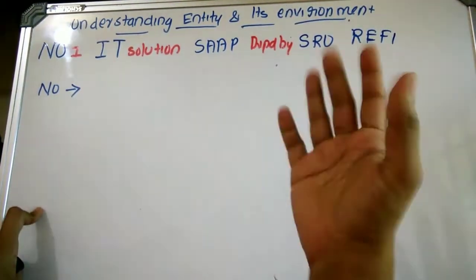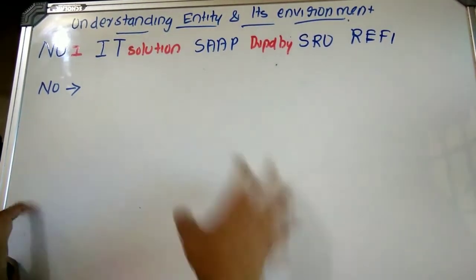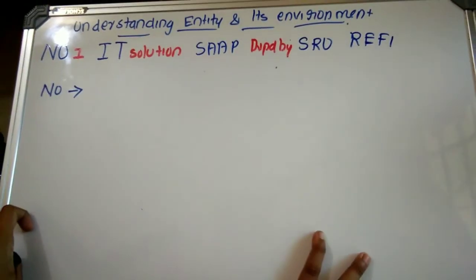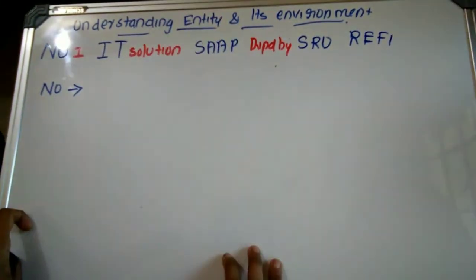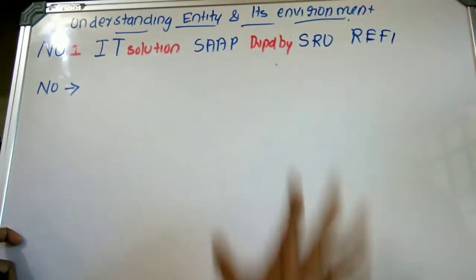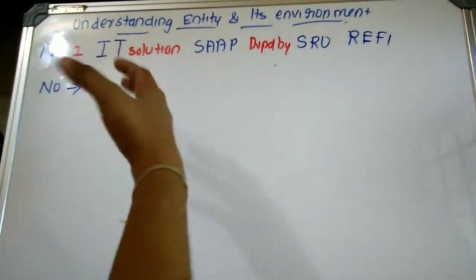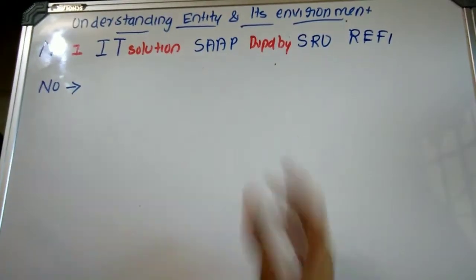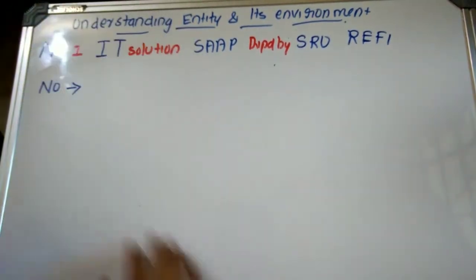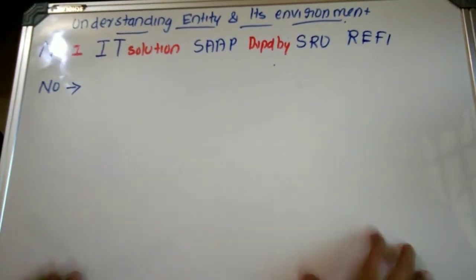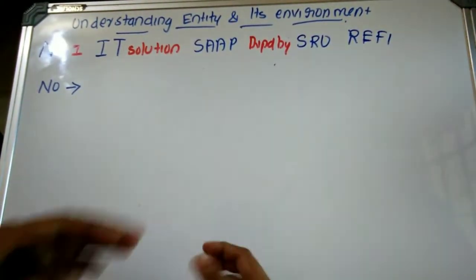Okay, but a few students may not like this kind of memory technique and mnemonic. I am not disagreeing with them, and I am not against it. I am providing this only for those students who prefer to use it. If you are not interested in this, ignore it. I will explain the mnemonic along with what is meant by understanding the entity and its environment. There is nothing complicated. I have used it only for the purpose of recalling the points.